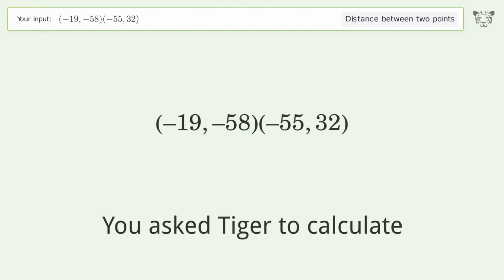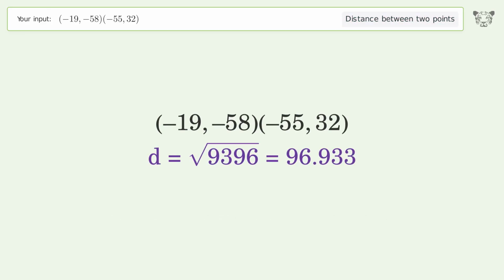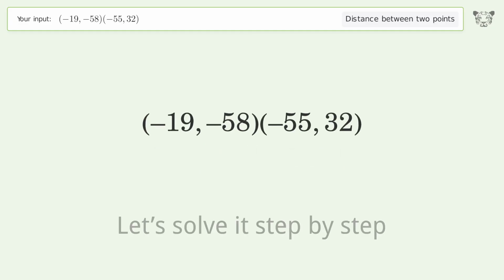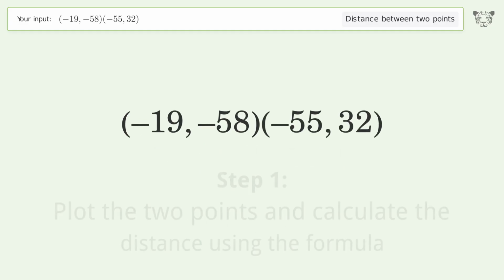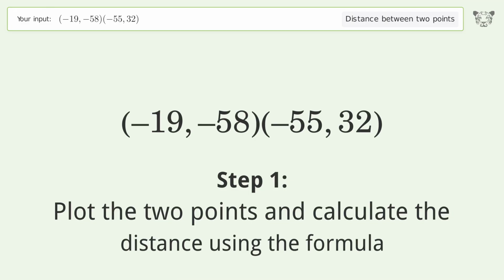You ask Tiger to calculate. This deals with the distance between 2 points. The distance between the 2 points is the square root of 9,396, or 96.933. Let's solve it step by step. Plot the 2 points and calculate the distance using the formula.